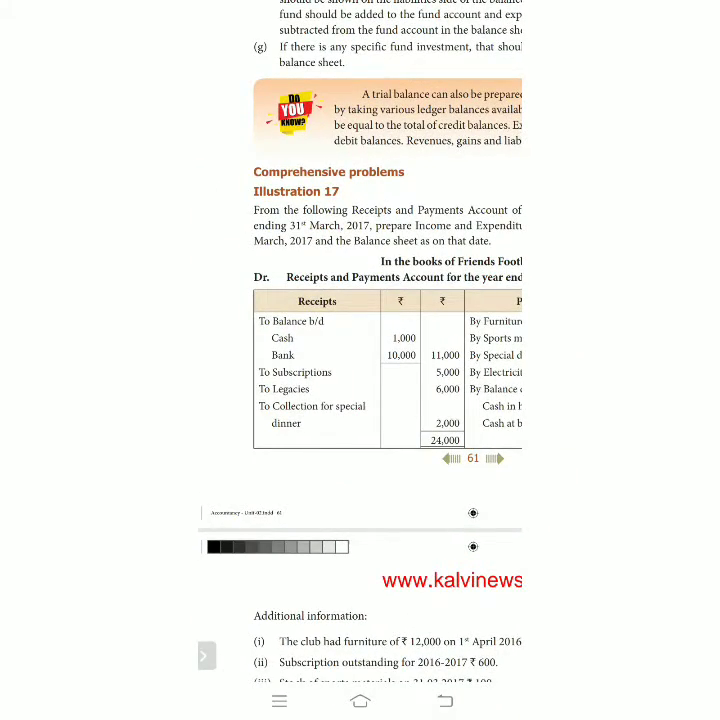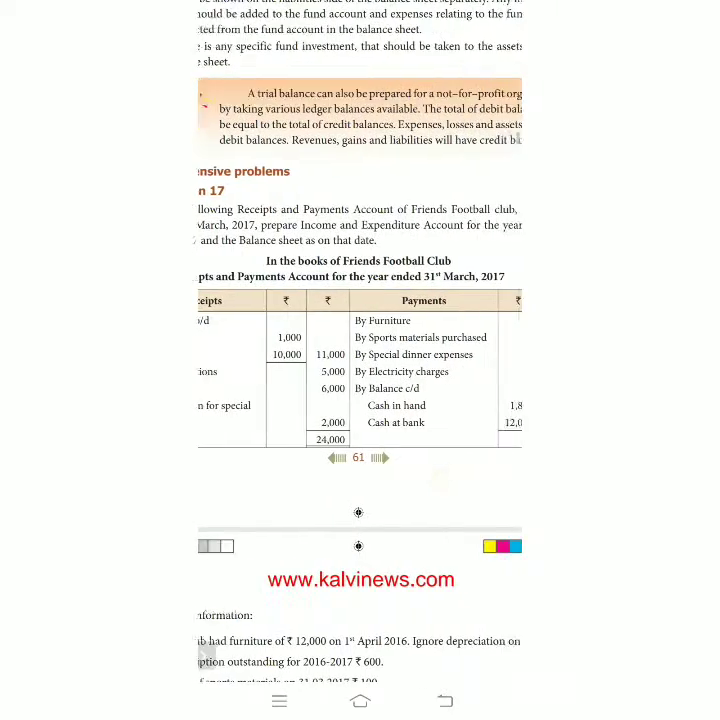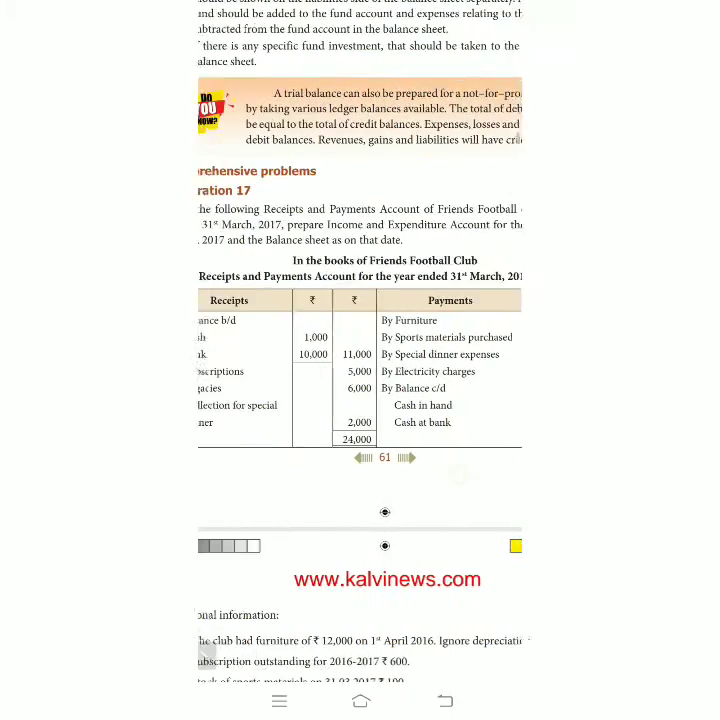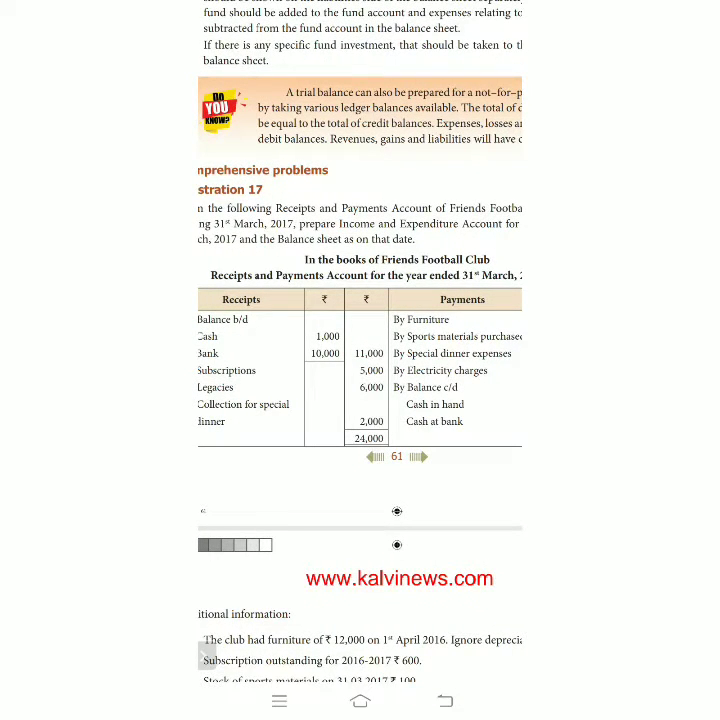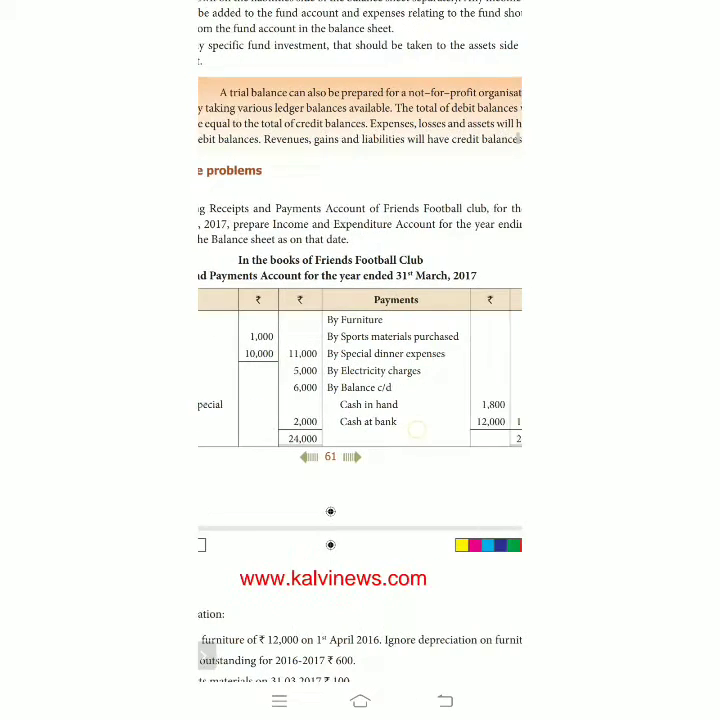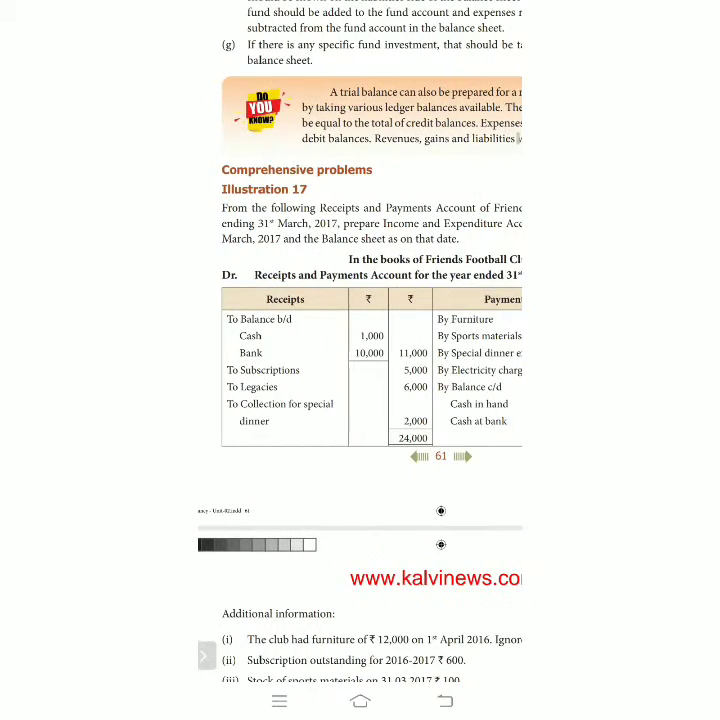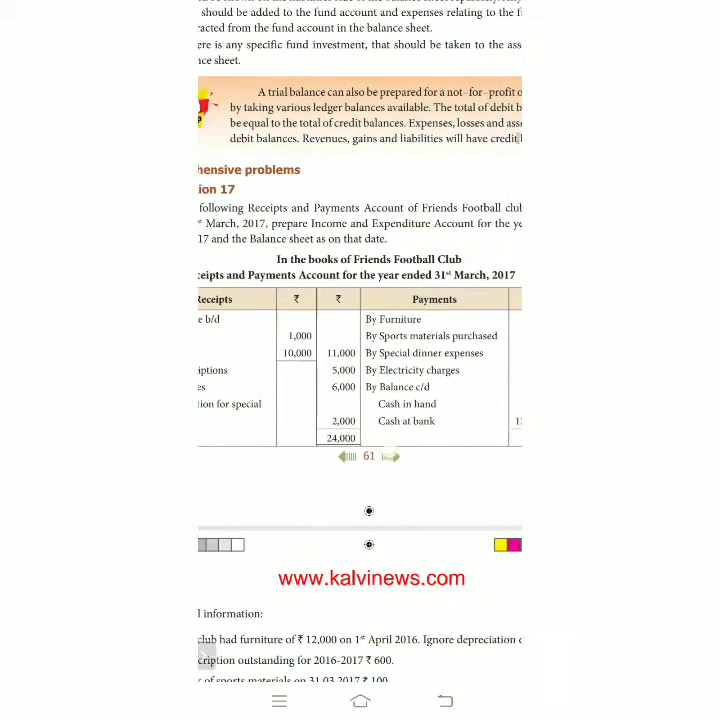From the following receipts and payments account of Friends Football Club for the year ending 31st March 2017, prepare the income and expenditure account for the year ending 31st March 2017 and the balance sheet as on that date. So the accounting year is 31st March 2017, which means 2016-17 is the accounting period. Don't forget, 1/4/2016 to 31st March 2017 is the accounting period.